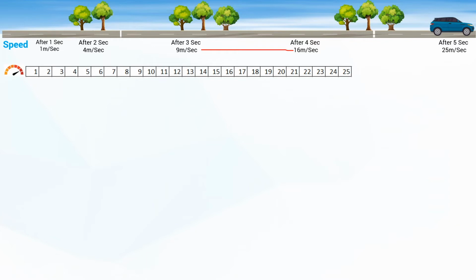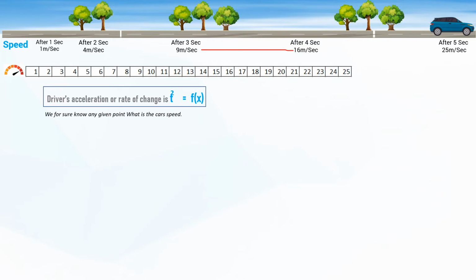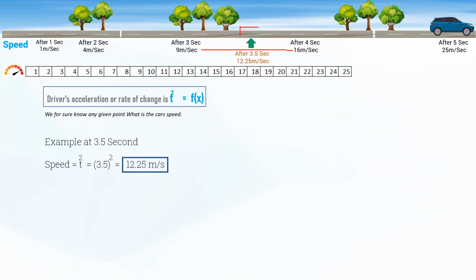The good news is that we know at any given point what the speed of the car is. We know the rate of change, that is t square. If I have to give an example, if you want to find the speed at 3.5 seconds, it's 3.5 square, or 12.25 meters per second. So if the car is at this point, its speed would be 12.25 meters per second.